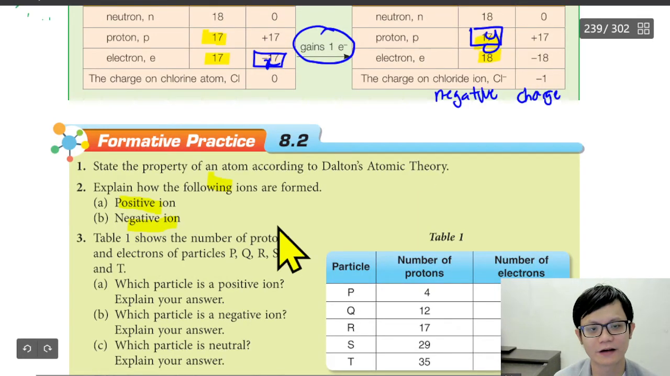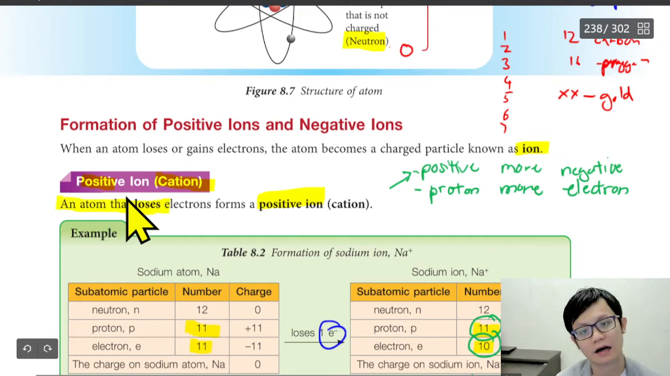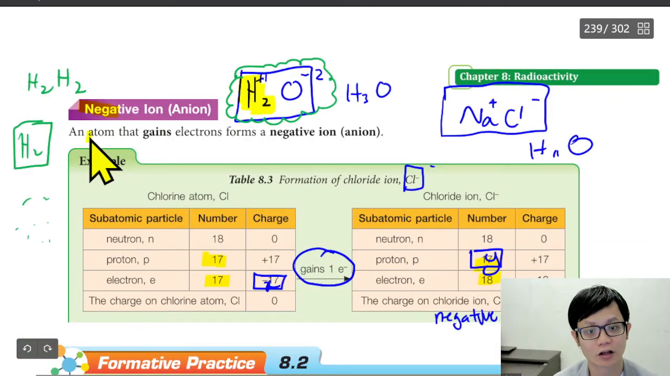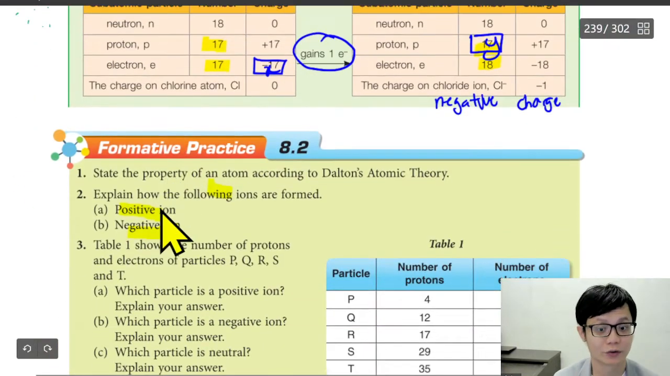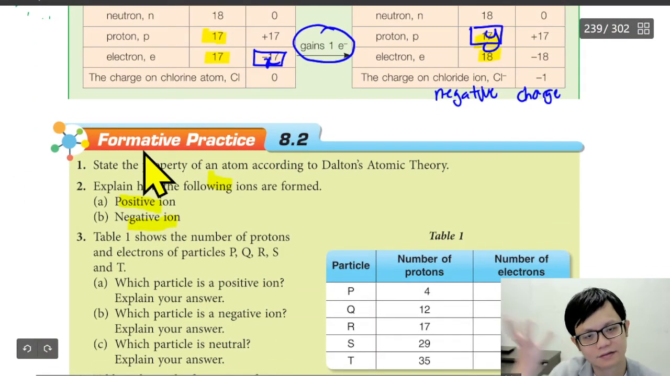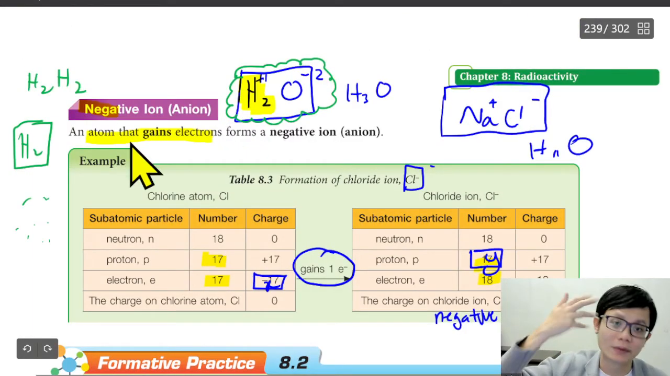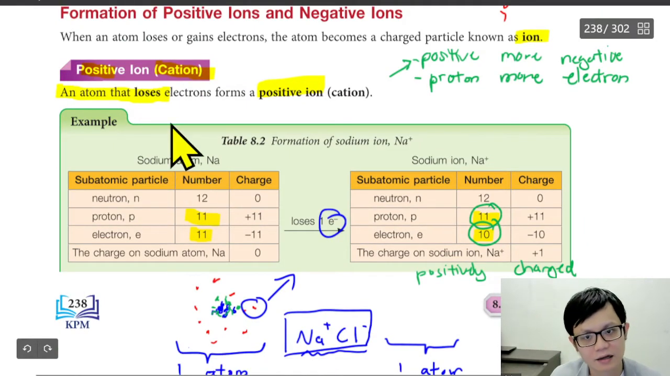Very good, you got the correct answer. Positive ion is when an atom loses an electron. Negative ion is when the atom gains an electron. Very simple, and I hope you get this correct because it's straightforward. You don't even need to memorize it. Negative means people give you negative, and why positive? Because you donate electron.